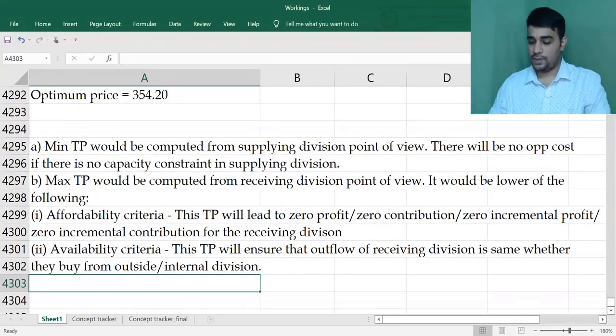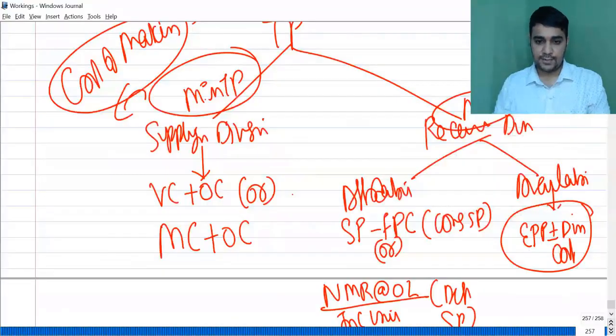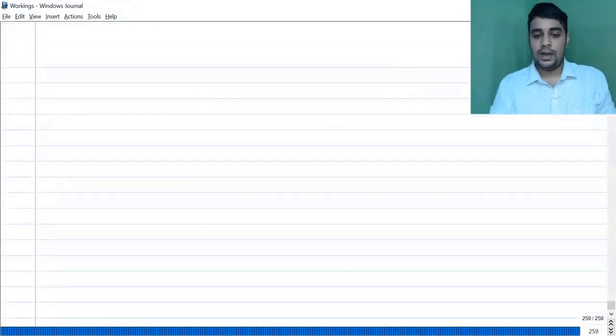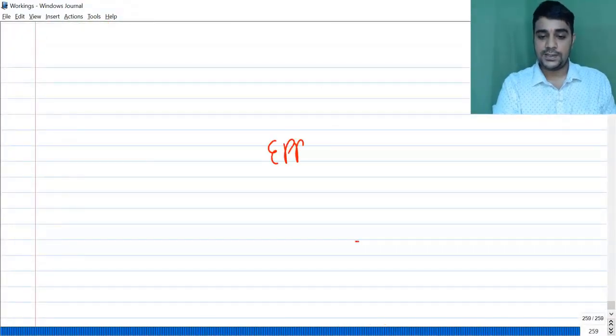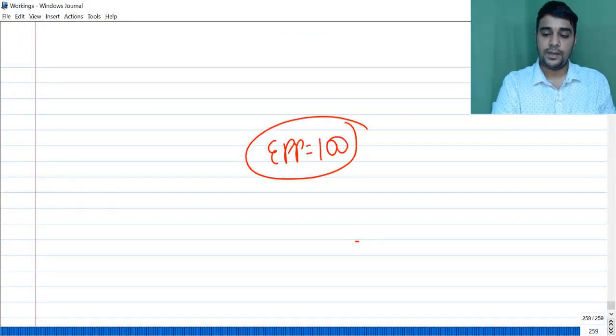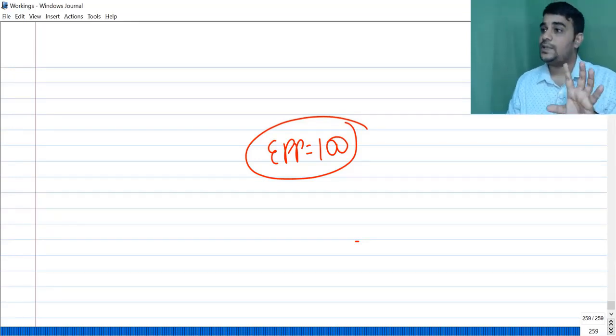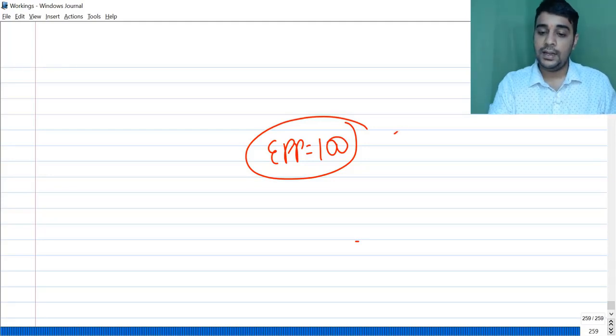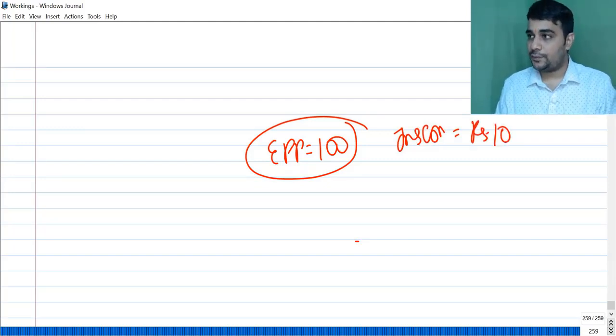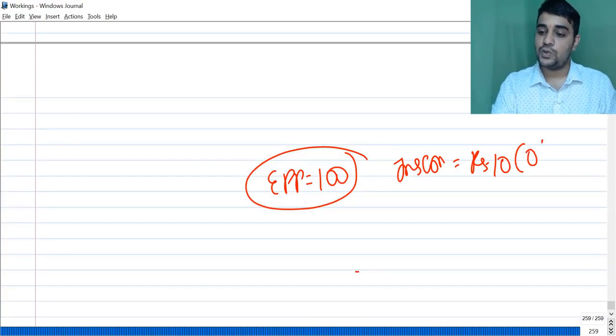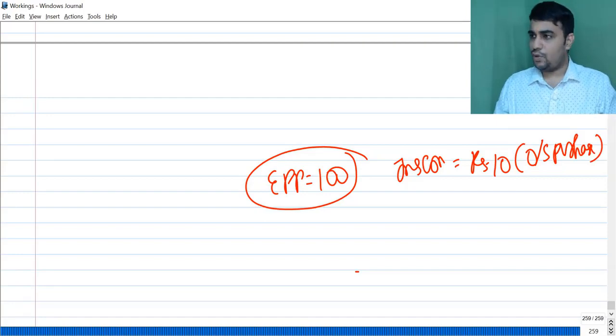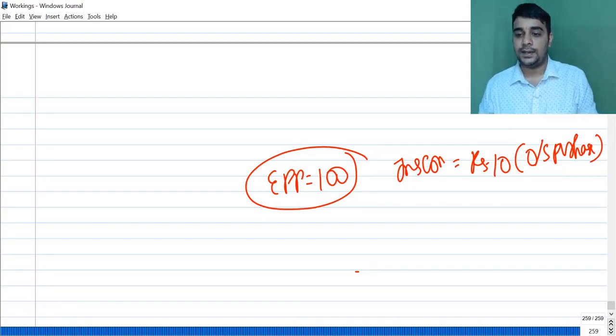Any doubts till this? Okay, let's take 2-3 examples for plus or minus change in cost. External purchase price is 100. When I buy it from outside, the quality is not that great, so I have to do inspection. I incur an inspection cost of 10 rupees for outside purchase. There are no other changes. Can you tell me what should be the transfer price for internal transfer now?